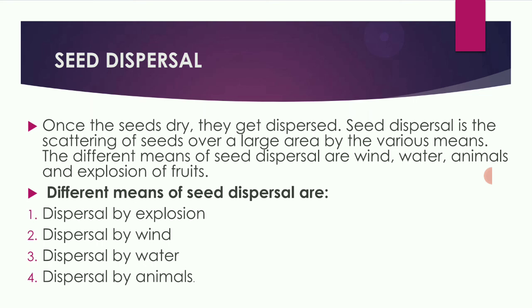Dispersal by animals. Animals eat the fruits and discard the seeds. Animals such as squirrels bury the seeds in the soil to hide them and then forget about them. Some birds eat the fruit along with the seeds and pass them out in their excreta. Then the seeds germinate into new plants under favorable conditions. So these are the different means of seed dispersal.